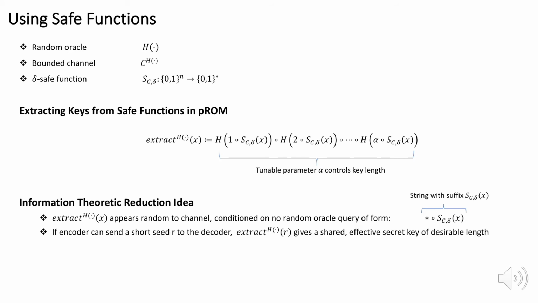If the encoder can send a short seed to the decoder, both the encoder and decoder can use the extract function to generate a shared key. Since the channel cannot compute the key, it is effectively a private shared key. This key can now be used to bootstrap private LDC constructions.